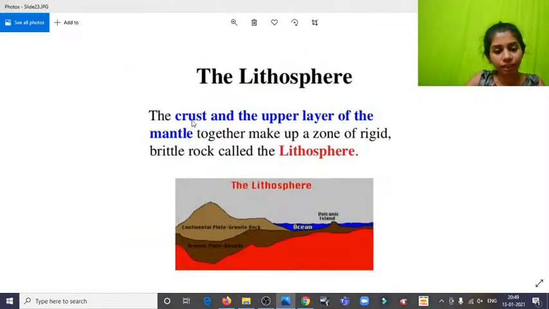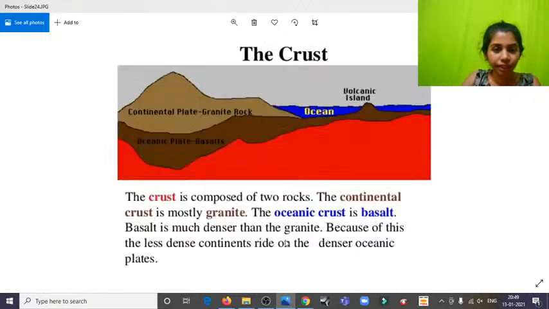And lithosphere is the crust and the uppermost layer of the mantle together, which make up a zone of rigid brick rock called lithosphere. So litho actually means stones, like we have lithography, lithosphere. So remember like that. And the crust is composed of two rocks, which is the continental crust, mostly granite, and oceanic crust, which is basalt.